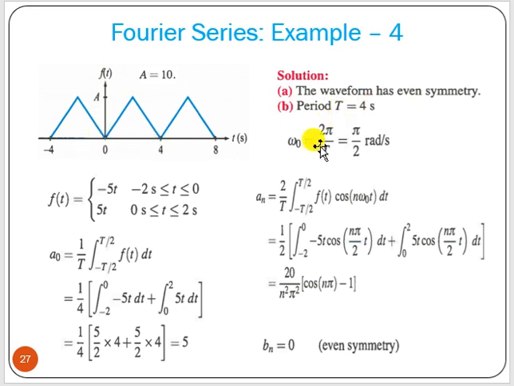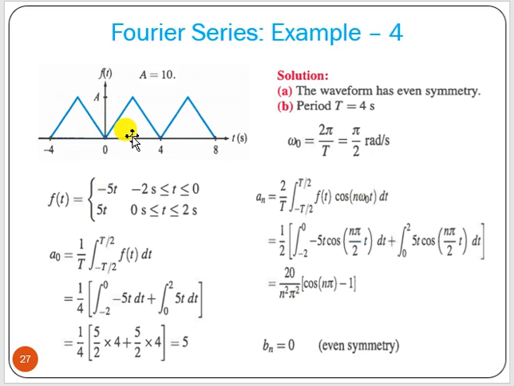If T equals 4 seconds, omega 0 is equal to 2 pi by T, that is pi by 2 radian per second. Now we can find out the f(t) function. So f(t) is nothing but, where here A equal to 10 is given, so 10 by 2, that is minus 5t from minus 2 to 0, and plus 5t for 0 to T by 2.